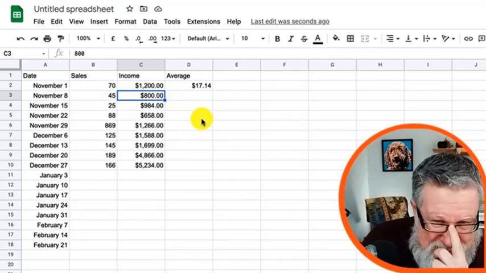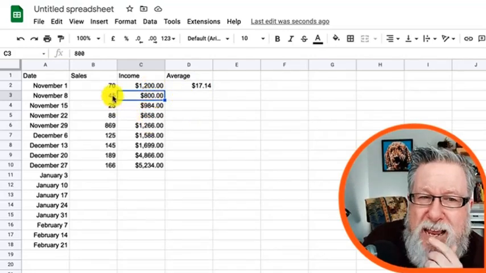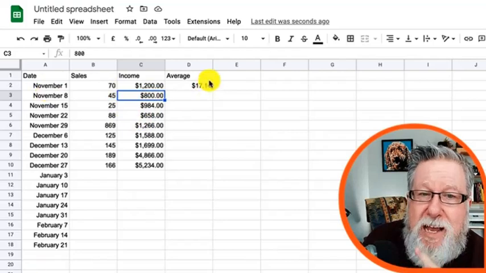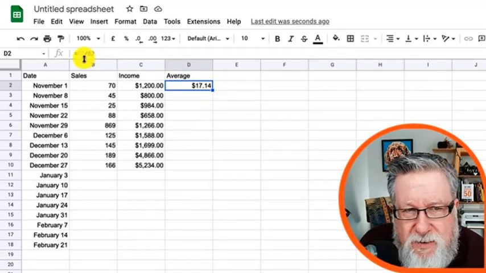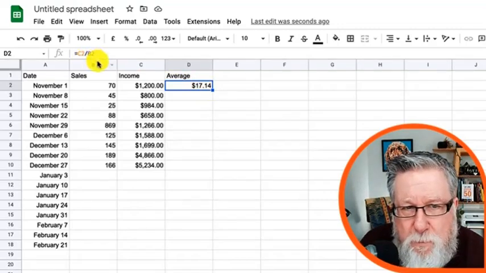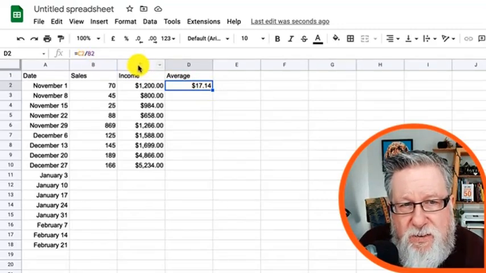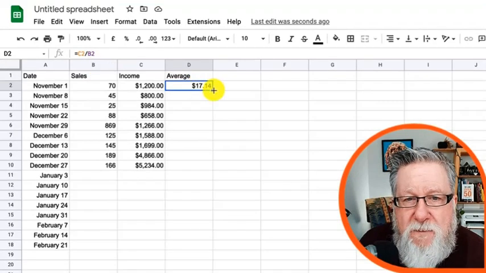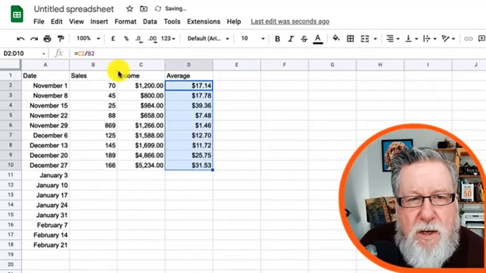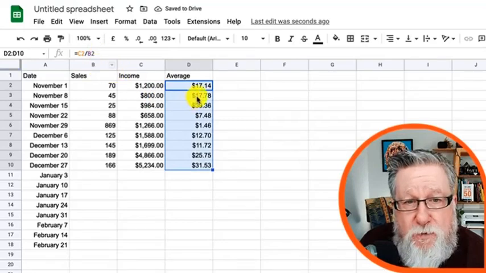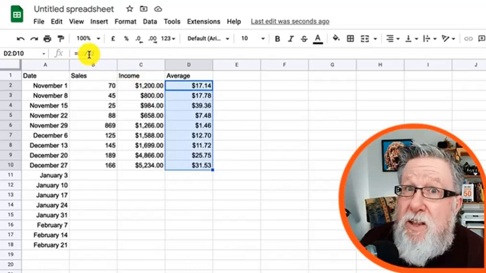Now this is where it gets cool, because you saw me extend the range for dates. I can also extend the range for the cells. Now you see here it says cell C2 divided by cell B2. These are the designations, C and B. If I extend this down, it will then change the calculation cells based on the row it's in.